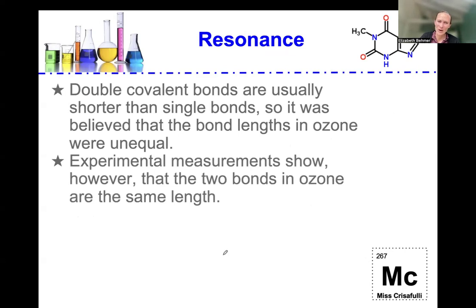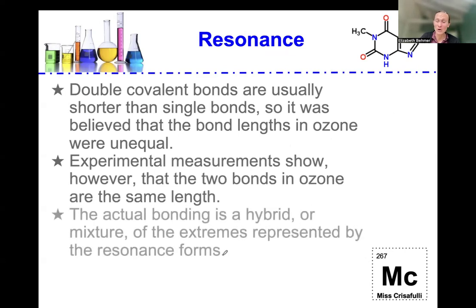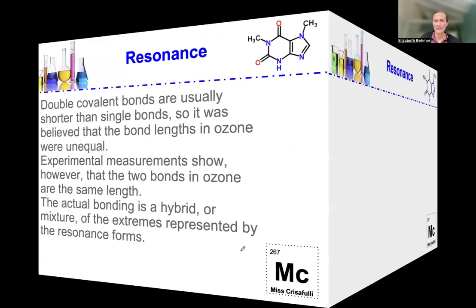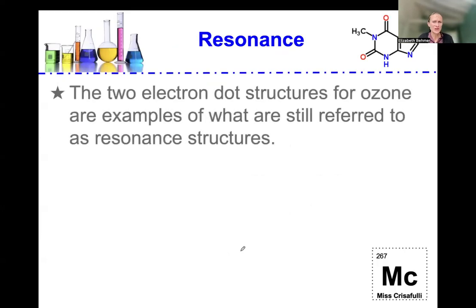Experimental measurements show, however, that the two bonds in ozone are the same length, and the actual bonding is a hybrid or a mixture of the extremes represented by the resonance forms. So the two electron dot structures for ozone are examples of what are still referred to as resonance structures.